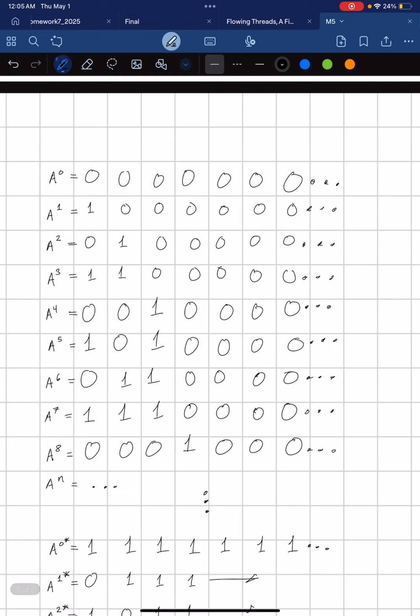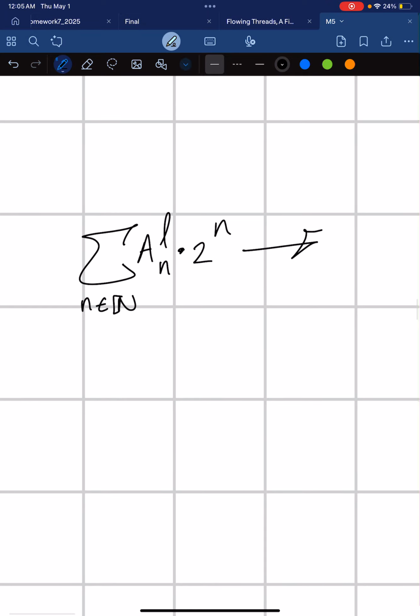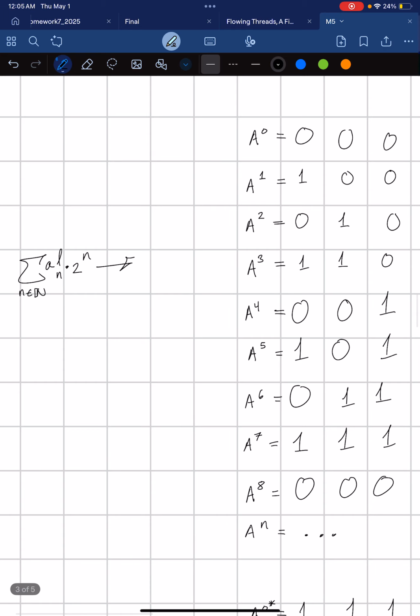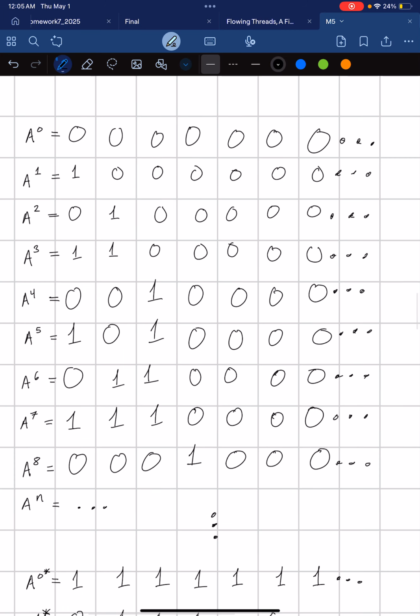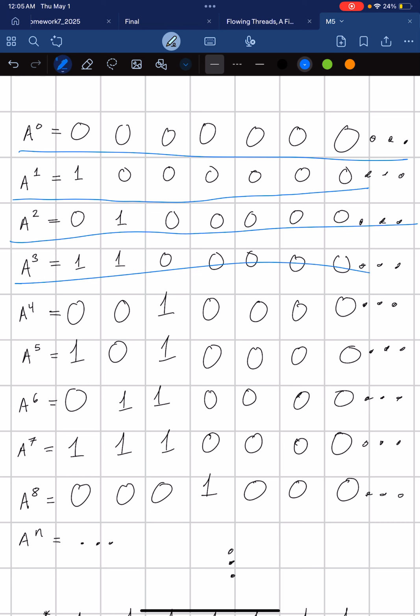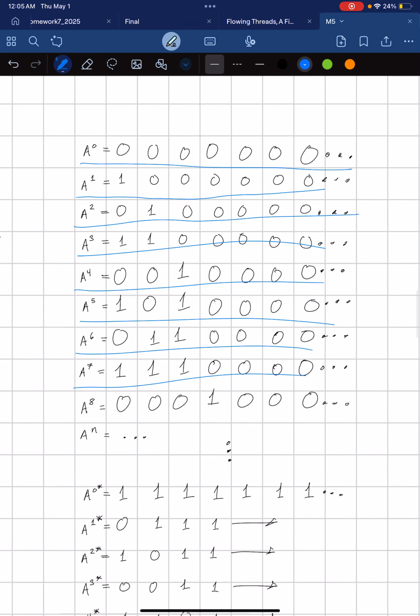I decided that it would be kind of fun to define a binary function. And I'll switch this to A for consistency. So we have A sub n and then A sub l. A sub l represents the binary representation of each string. So at this point, A sub 0 would equal, as you see, 0, 0, 0, 0, 0, and so forth. A sub 1 equals 1, 0, 0, 0. A sub 2 equals that. Binary. I mean, computer science and math are basically the same thing, plus or minus 20 years.